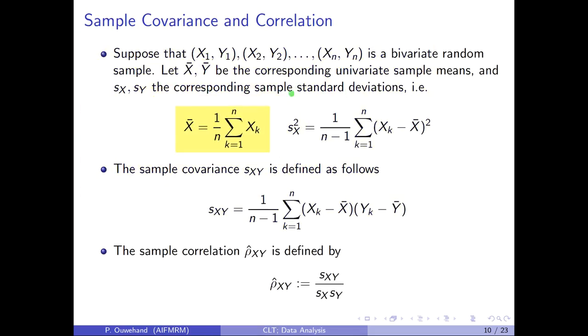In other words, the sample mean x bar is defined as follows, and the sample variance s squared x is defined as follows. The sample standard deviation is just the square root of the sample variance. In that case, the sample covariance is given by the following. And the sample correlation is simply the sample covariance divided by the product of the sample standard deviations, as one would expect.